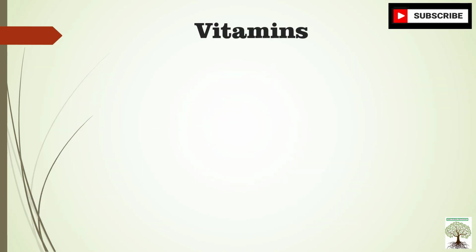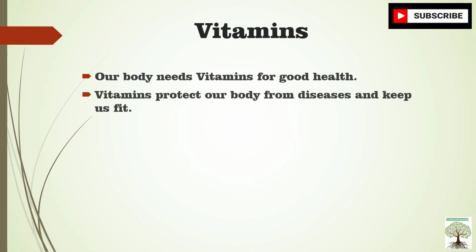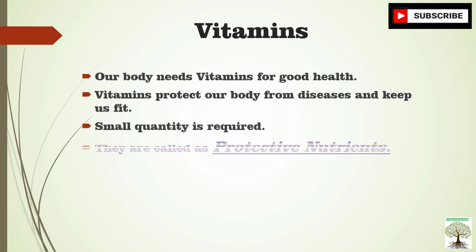Now the next nutrient is vitamins. Our body needs vitamins for good health. Vitamins protect our body from diseases and keep us fit. So they are also called protective nutrients. Vitamins are called protective nutrients because they protect our body from diseases, and keep our body fit. We need them in small quantity. Vitamins are required in small quantity.